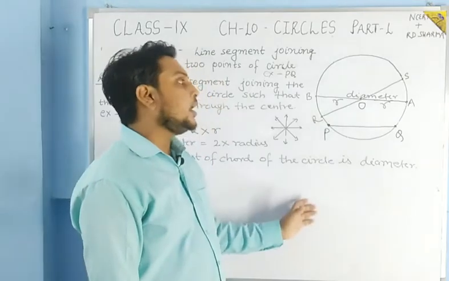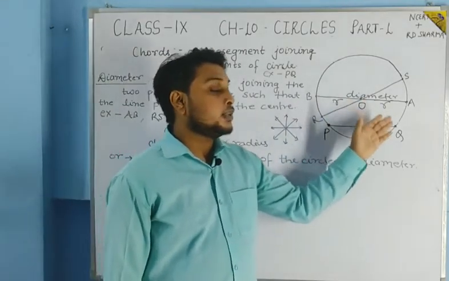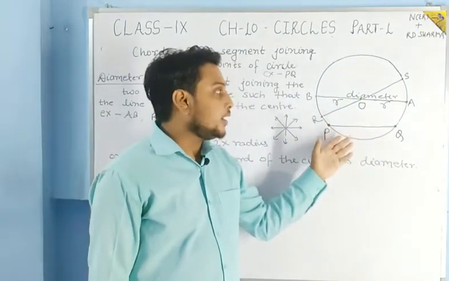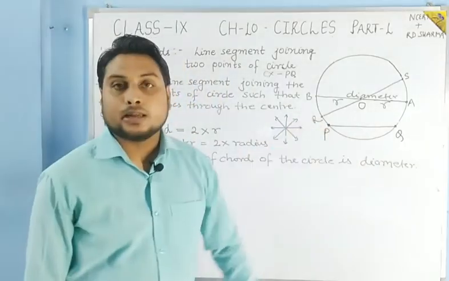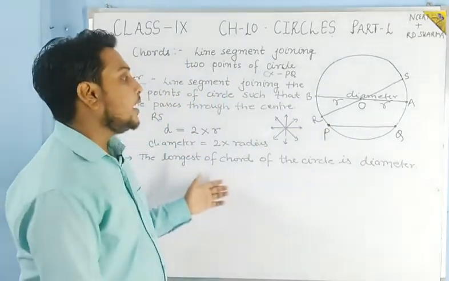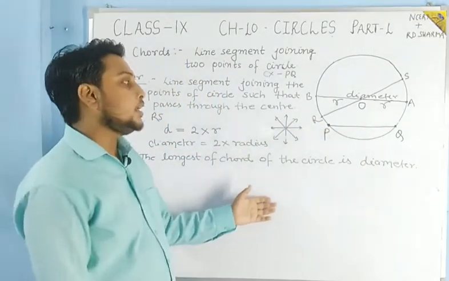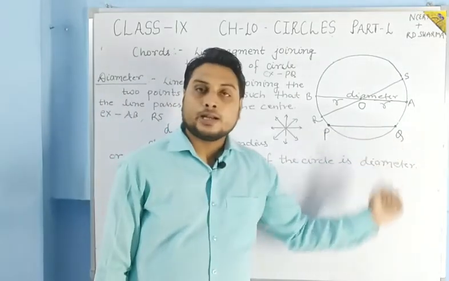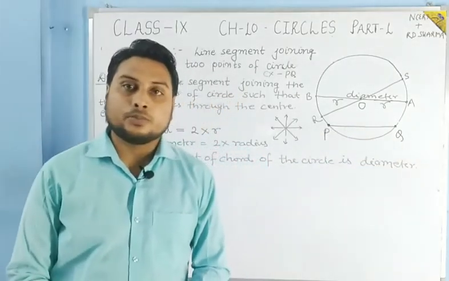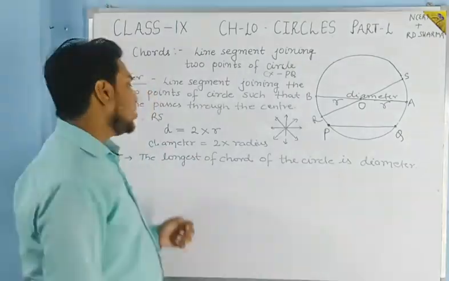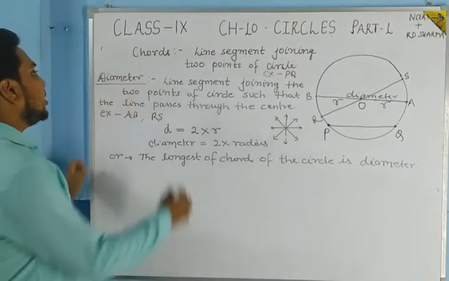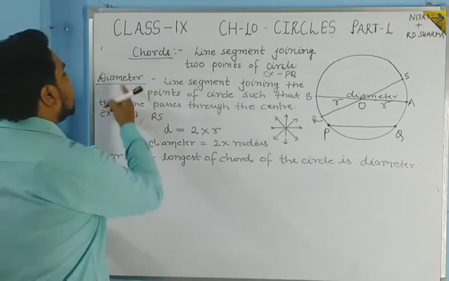So we can say that in a circle infinitely many diameters are possible, and in the same manner infinitely many chords are also possible. So students, these are the two definitions: one is chord and one is diameter.